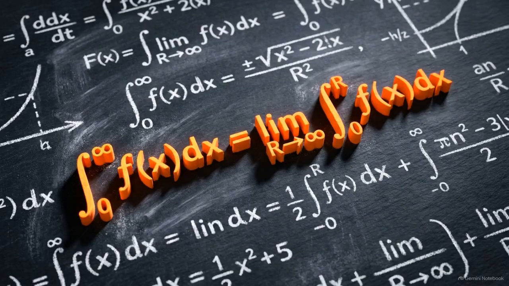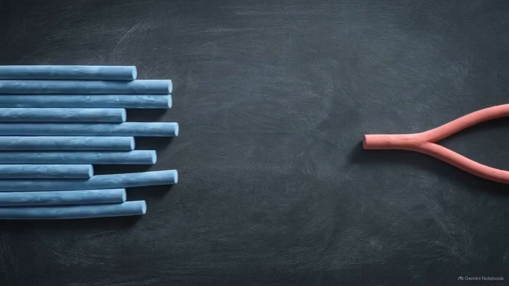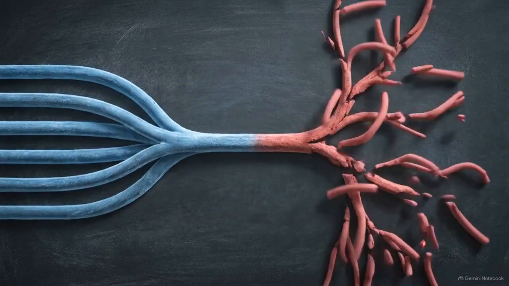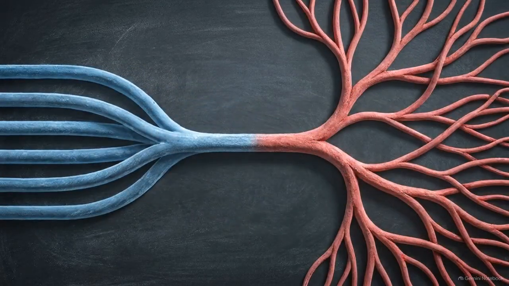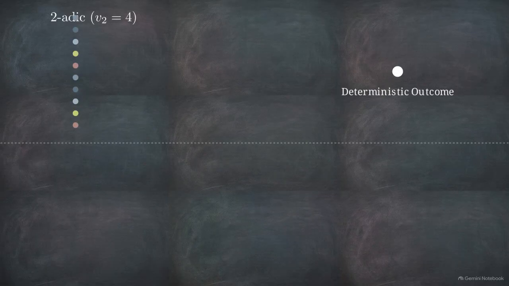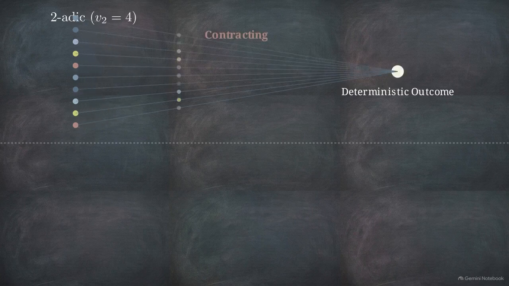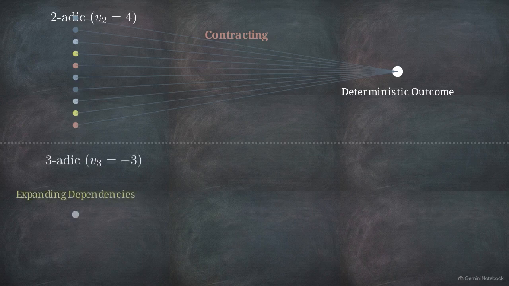So what exact mathematical mechanism forces this split? The ledger traces the cause down to a severe structural asymmetry between the two-adic and three-adic valuation laws. Look at the two-adic factor, defined by a valuation law of 4. It is strongly contracting. Because of this contraction, it collapses all variation into a single deterministic outcome at this depth.